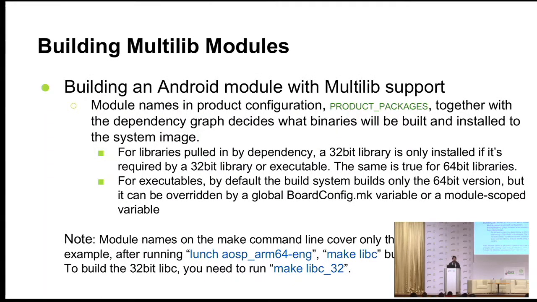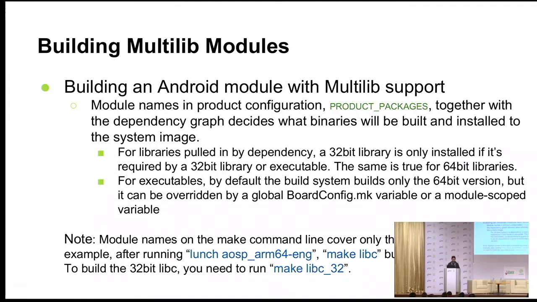So building a multi-lib module. So this is where everyone in this room, I assume, is familiar with Android.mk files. These are the Android make files which Android package uses to build executables, shared libraries, and static ones, and other things. Even the APKs, if you want to.